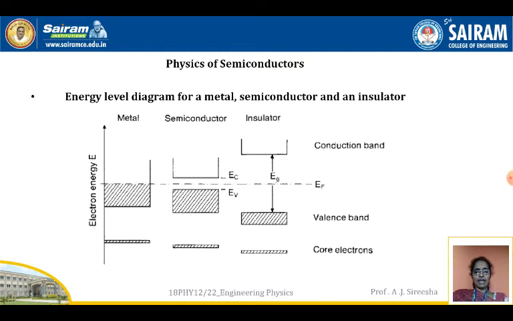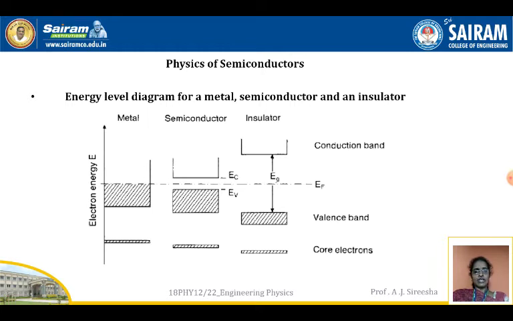conduction band and valence band are totally overlapped in the metals. Now coming to the semiconductor, you can see there is a difference between energy bands EV and EC. EC is the conduction band and EV is the valence band. And EF is lying exactly in between the gap of EV and EC. EC is totally empty and EV, the valence band, is completely filled.